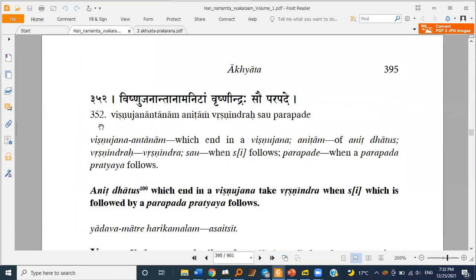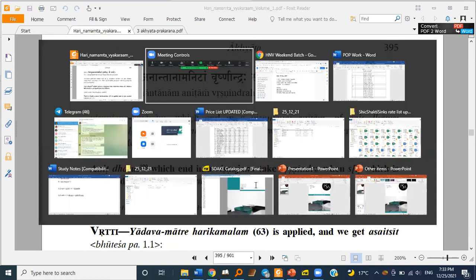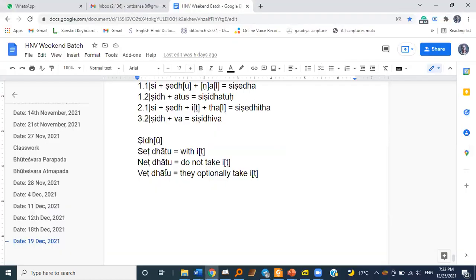Vishnu Janantanam Anitam Vrishnindraha Sauparapade. Anit dhatus means dhatus which are not taking it. I had already explained before these three concepts: set dhatu, net dhatu, and vet dhatu.